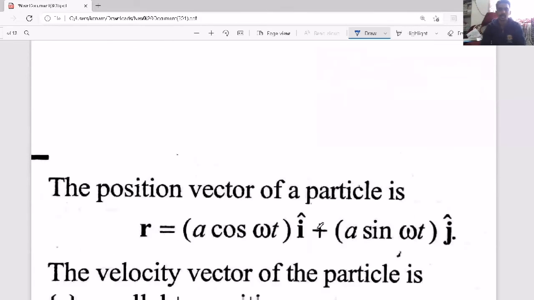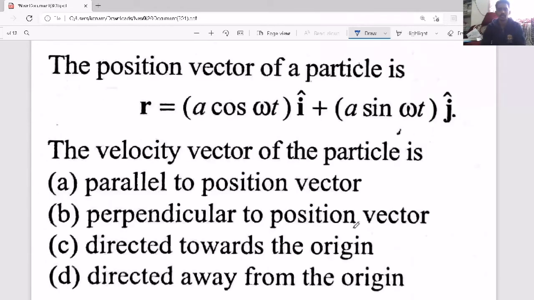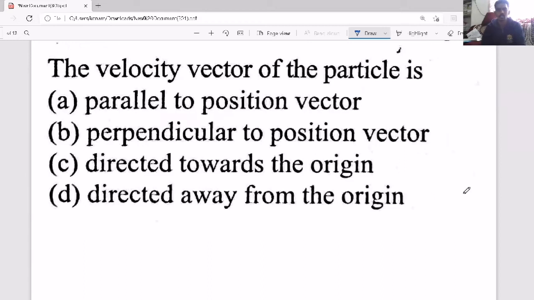Now, after this, let's take one example. See here, the position vector of a particle is r equal to a cos theta i cap plus a sin theta j cap. The velocity vector of the particle is... So they are asking about the velocity vector. So here, r bar, what have they given?